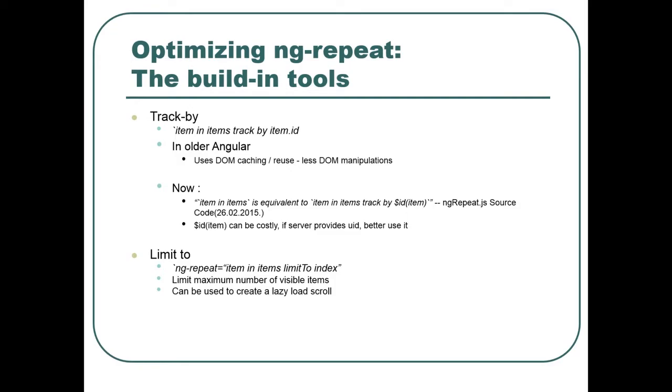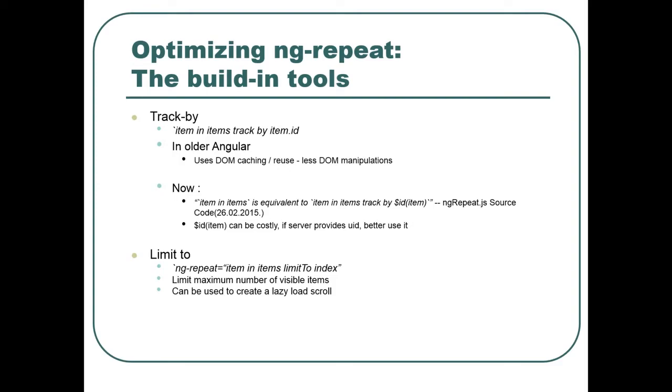There are some built-in tools in ngRepeat, such as track by. When you use a construct like item in items track by item.id, it allows Angular not to hash the item and to use only the ID to track it.